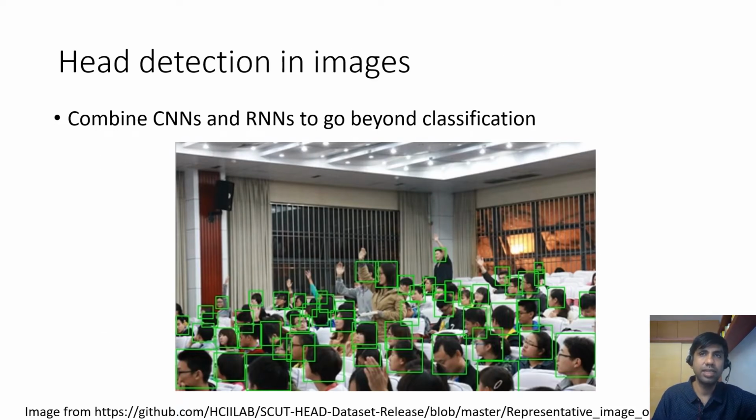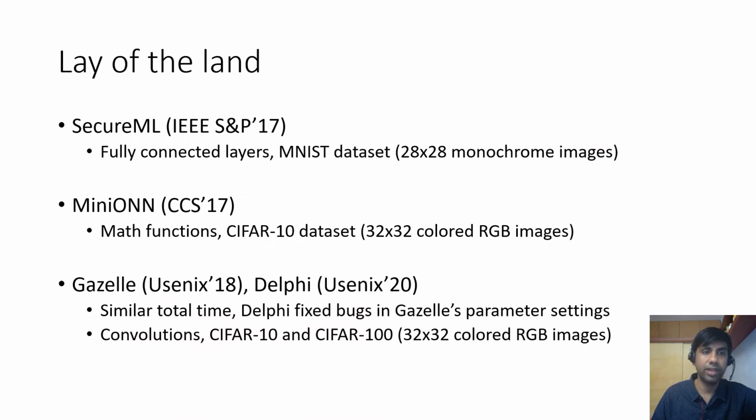All right, so these constraints make our life hard, which is a good thing because in research we want to solve hard problems. When we look at secure inference, most papers do some kind of image classification. So we said, let's do something harder. The problem we picked was head detection. Here we have an image and we want the machine learning model to mark all the heads in the image. And the state of the art models for this task use a combination of CNNs and RNNs. All right, so how to do secure head detection? So what exists?